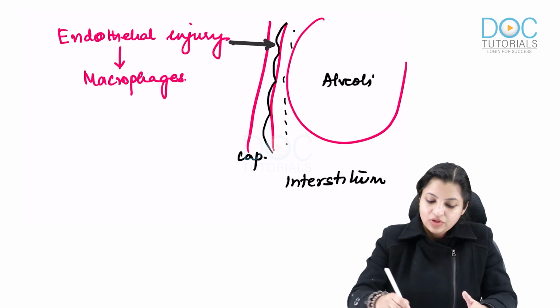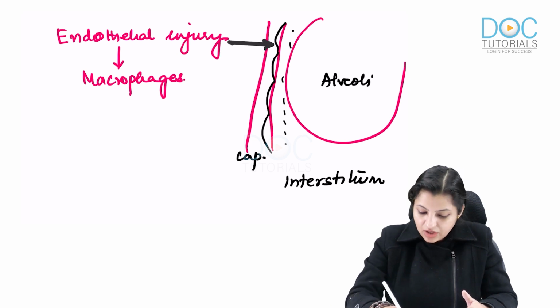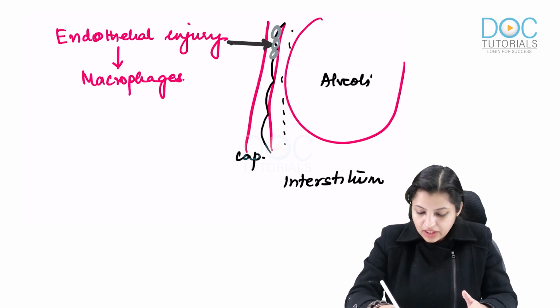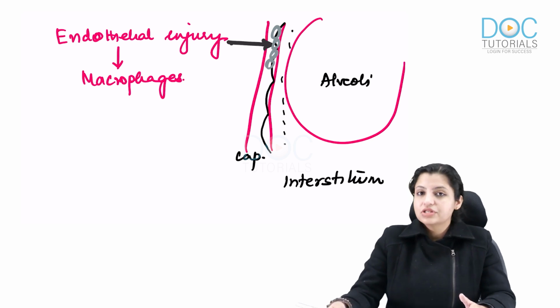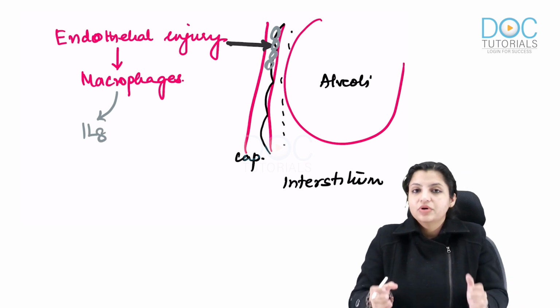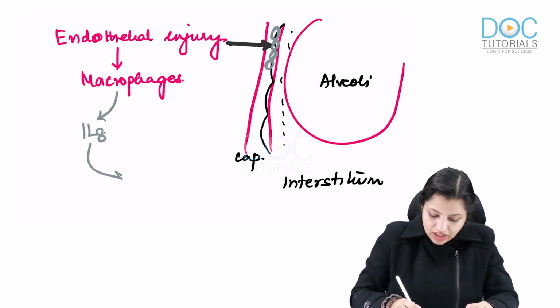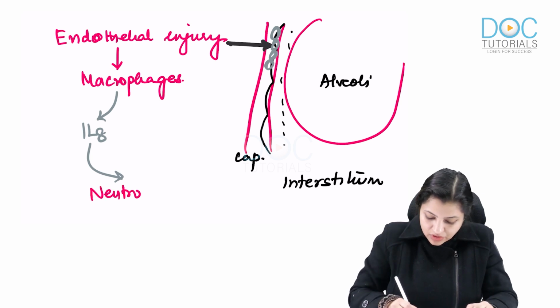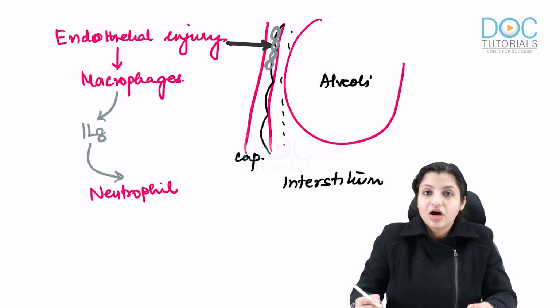So in COVID, the first thing that happens is injury to the endothelium. As soon as the endothelium is damaged, immediately macrophages come into action. These macrophages start releasing some mediators, especially interleukin 8. This interleukin 8 is a very strong trigger for neutrophils. I hope everybody knows interleukin 8 is the other name for alpha chemokine.